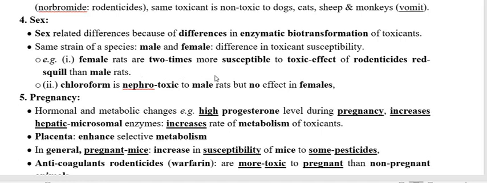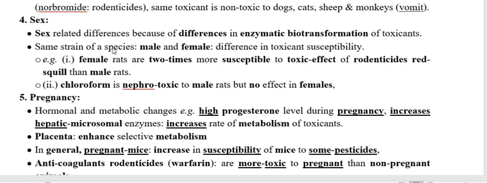Take the example of the female as compared to the male rat when you use a rodenticide, red squill. What is red squill? Red squill is a rodenticide used to kill rats, but it usually poses about 2 times more toxicity to the female rat as compared to the male rat.